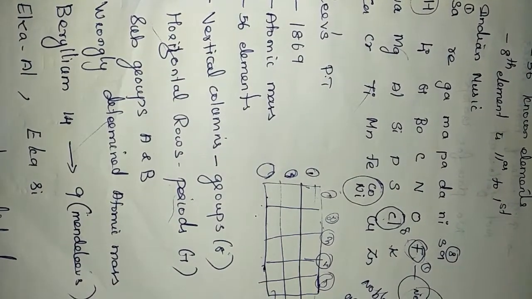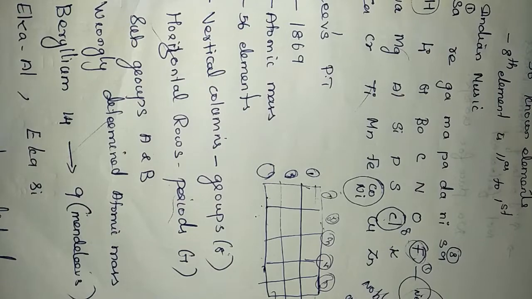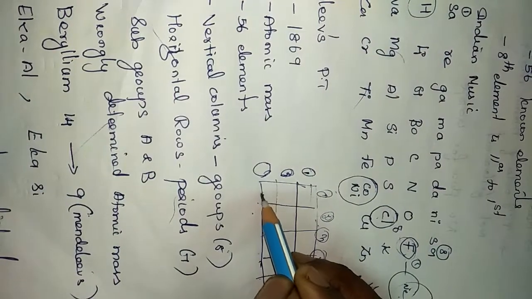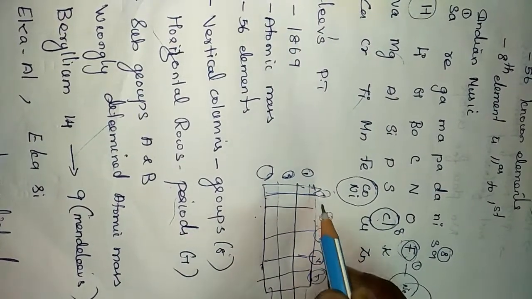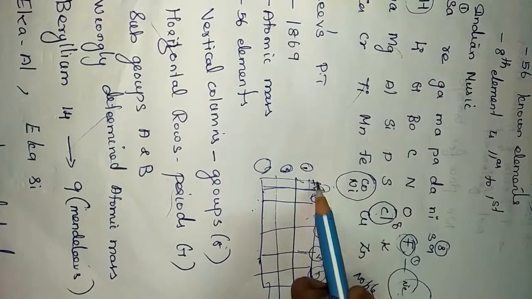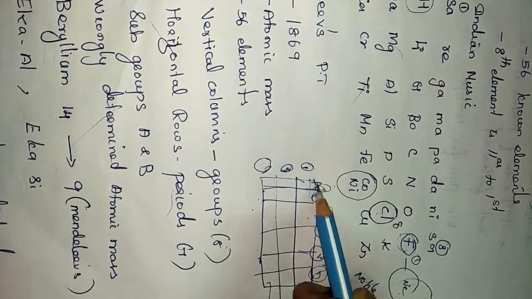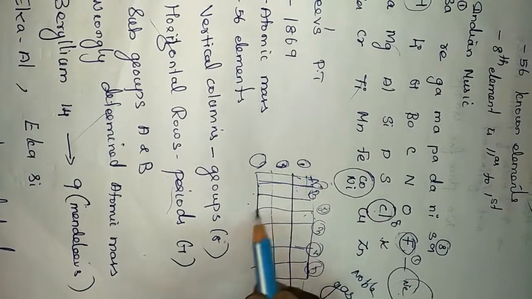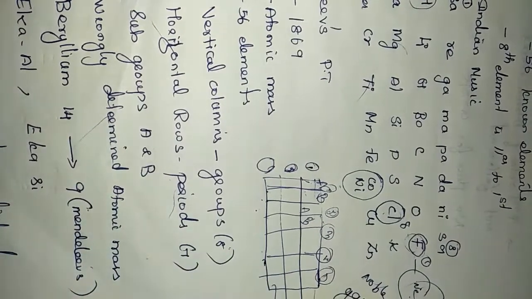This is an important question, and in the 10th standard also you will learn the periodic classification. There you will learn Mendeleev's and Moseley's periodic tables, so when you are learning, learn clearly. His table's vertical columns are named groups, the table has 8 columns and 7 horizontal rows named periods, and he divided each group into 2, that is A and B. The first group is subdivided into A and B, and like that the second group is again classified into A and B.